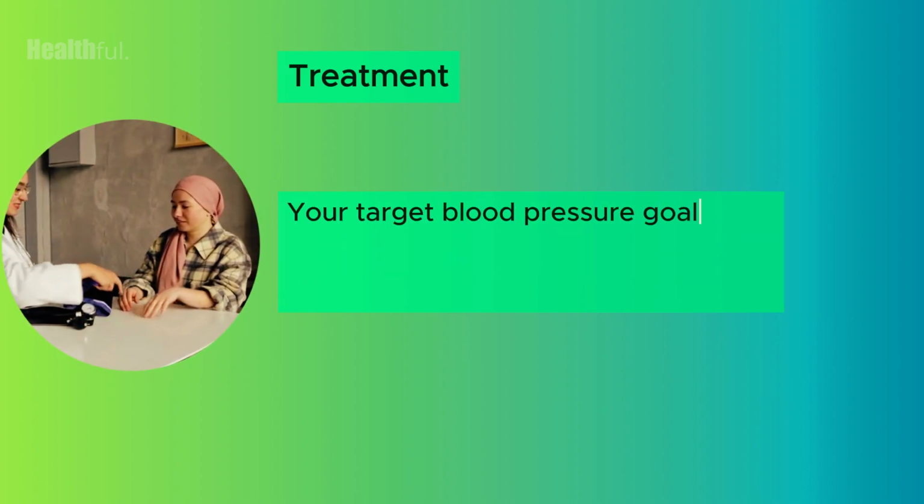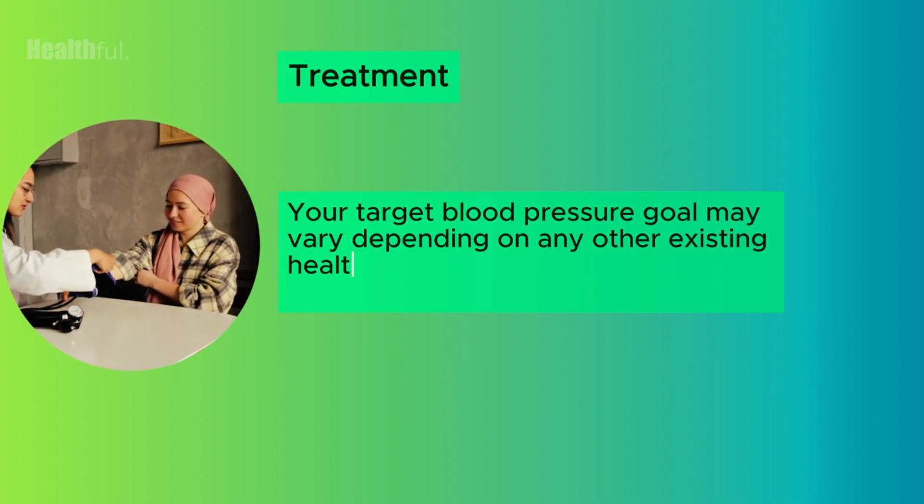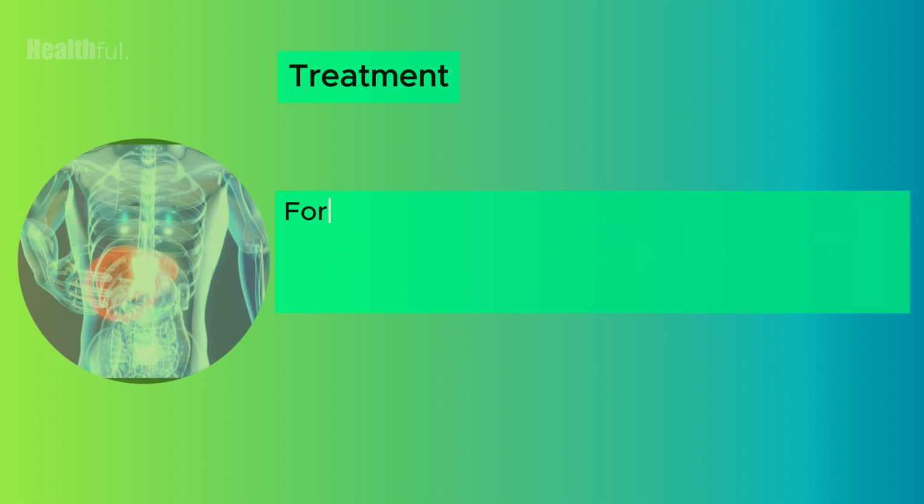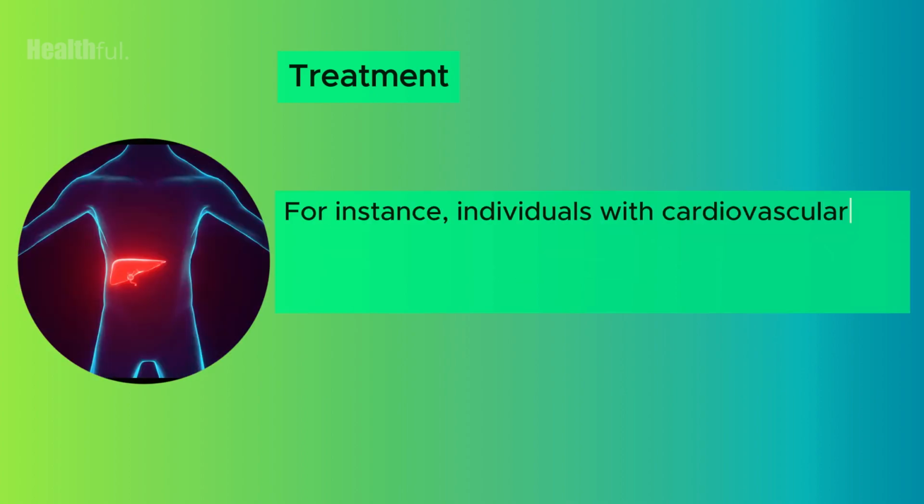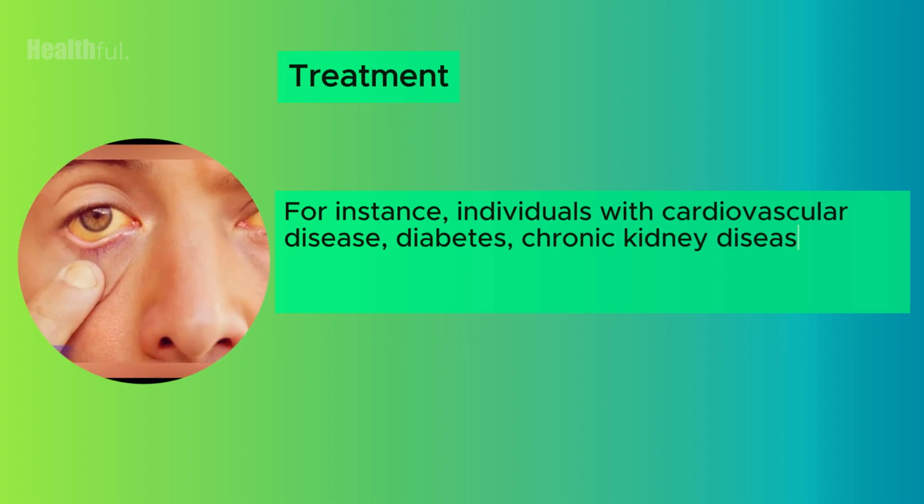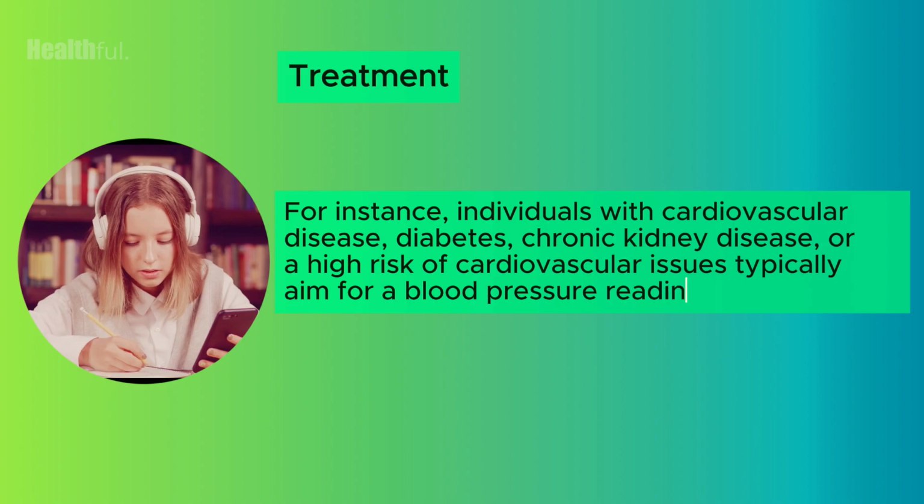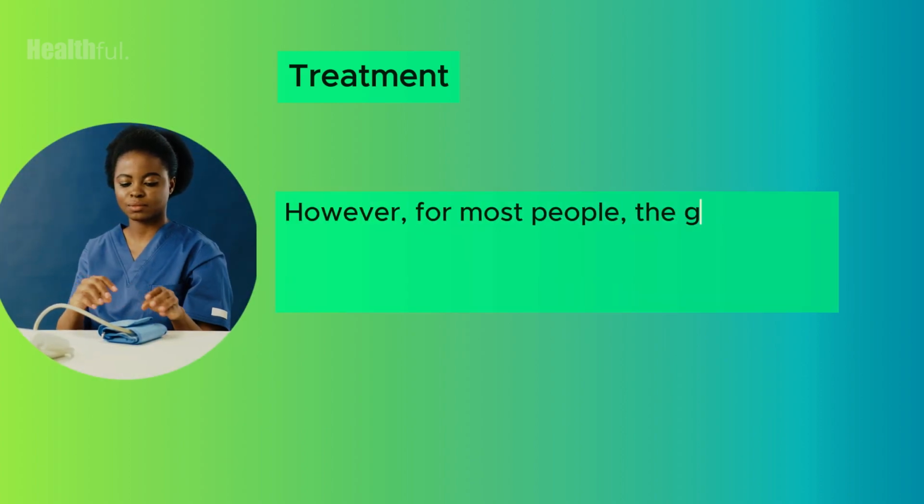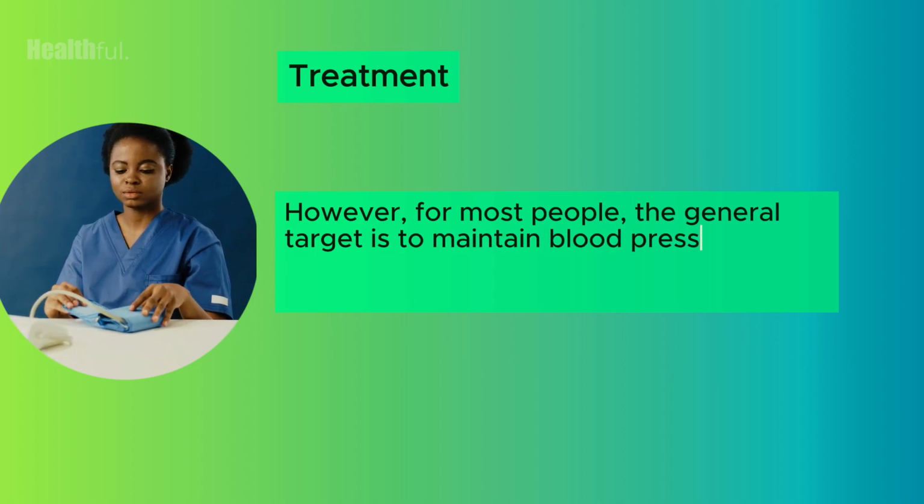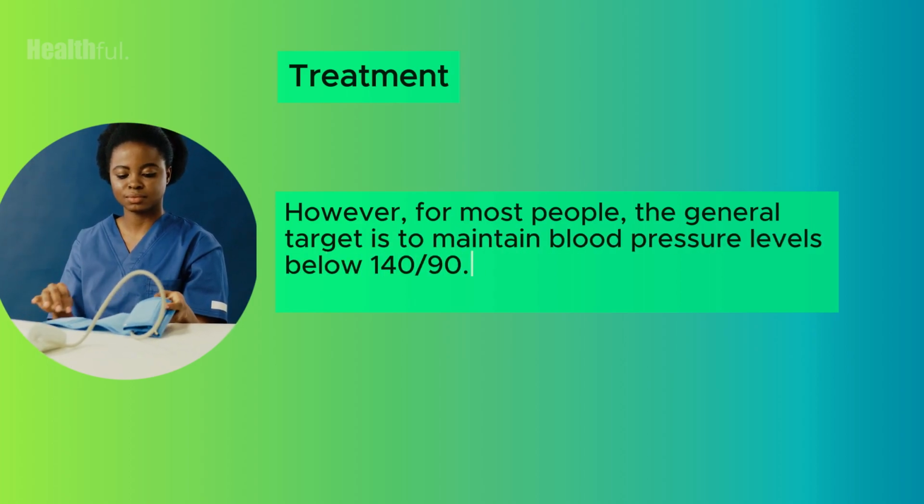Your target blood pressure goal may vary depending on any other existing health conditions you have. For instance, individuals with cardiovascular disease, diabetes, chronic kidney disease, or a high risk of cardiovascular issues typically aim for a blood pressure reading below 130/80. However, for most people, the general target is to maintain blood pressure levels below 140/90.